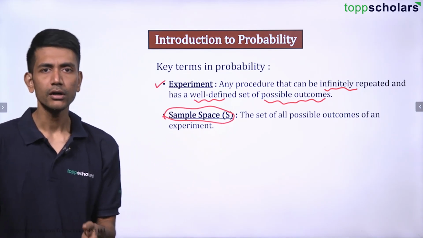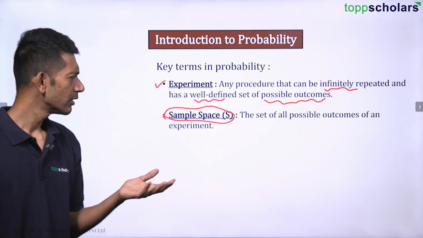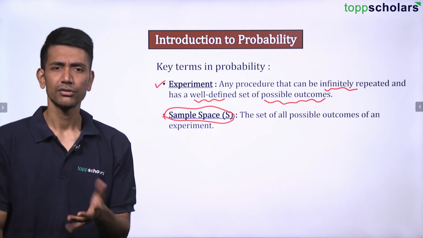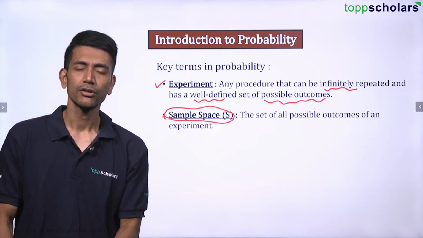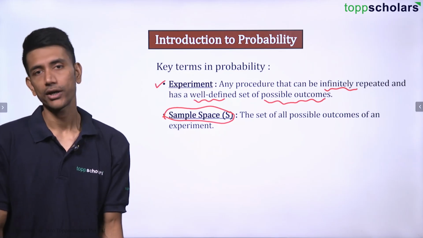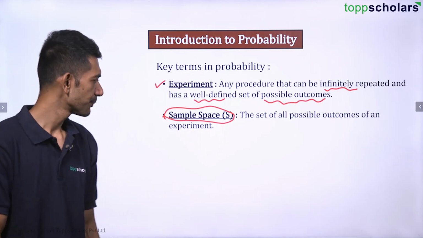Similarly, if I toss a coin, what is the sample space? This we have studied in our 10th grade also, so I don't think we have to discuss much on this. In tossing a coin, we have head or tail, two possible outcomes that come under the sample space.